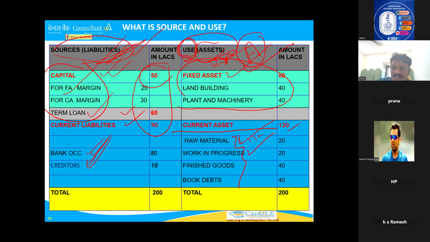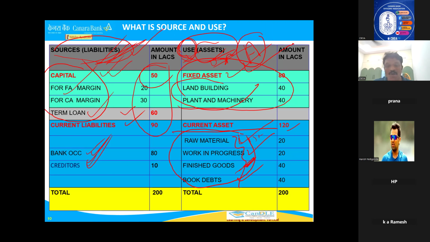Work in progress, 2 to 3 days. Finished goods: once the goods are ready, if any businessman keeps them more than 1 year, then he is not running any business. So finished goods also he will sell within 1 month or 2 months. If he is unable to sell, what will he do? He will sell it on credit, that is called book debts. Now, how much time will you give to the person? 1 month, 2 months, 3 months, 4 months. You have to get the money back. You cannot give for more than 1 year. That's why these are all called short-term uses. This is a long-term use, this is a short-term use.